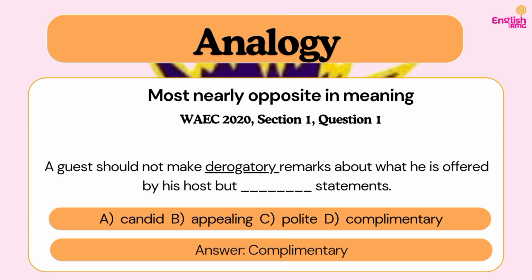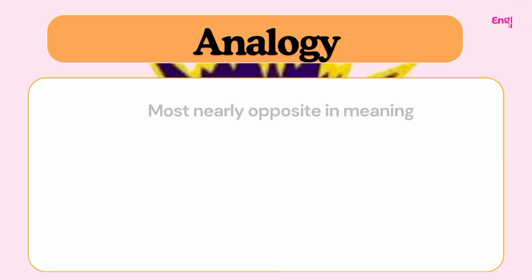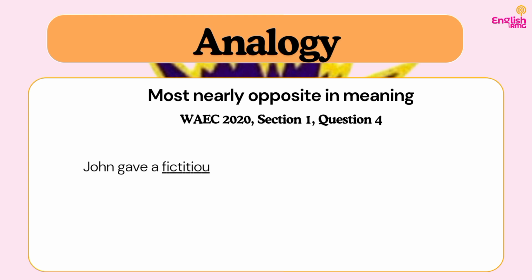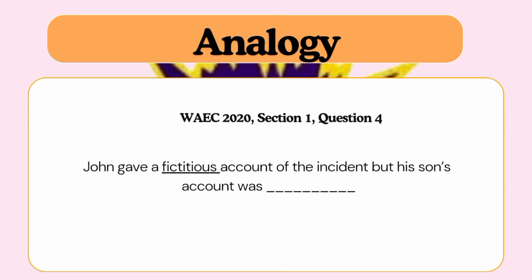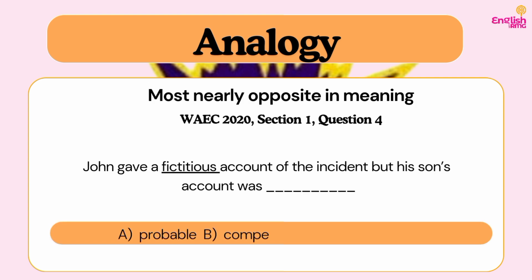When you try to contextualize it most times and try to put it in the form of an analogy, you will get the correct answer. So let's move on to the next question, which is question 4 from section 1, WAEC 2020. So we have, John gave a fictitious account of the incident, but his son's account was dash. So here, our analogy is like saying fictitious is to John's account, just as what dash is to his son's account. But don't forget that it is not synonymous. We are dealing with antonyms here. Do you understand? So, what is going to be the opposite of fictitious? A, probable. B, compelling. C, factual. D, necessary.